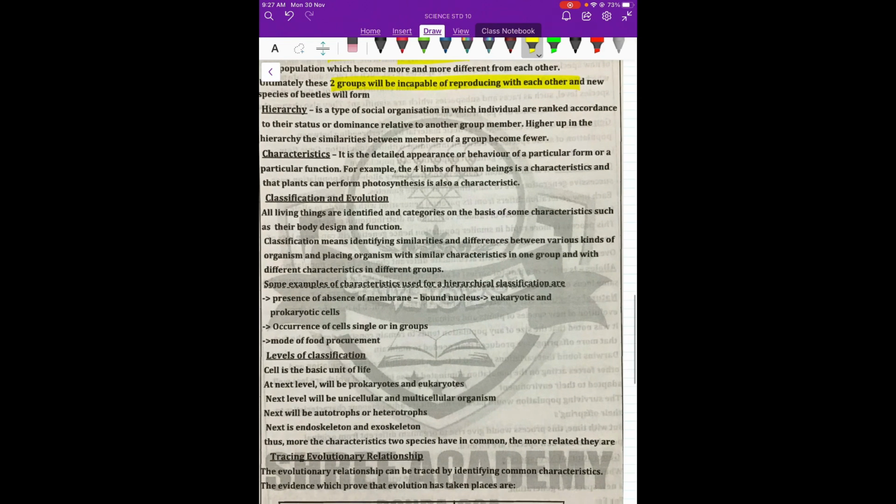Hierarchy means how close or far away they are from each other. Higher up in the hierarchy means the similarities become, for example, birds. Birds is one big group, but at the top you will find very small differences, but when you come down, basically they have feathers, they have limbs, they have beaks. So this determines their hierarchy.